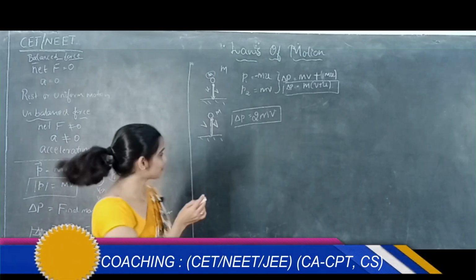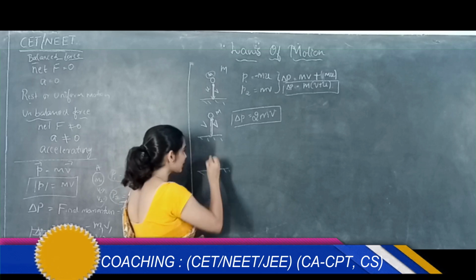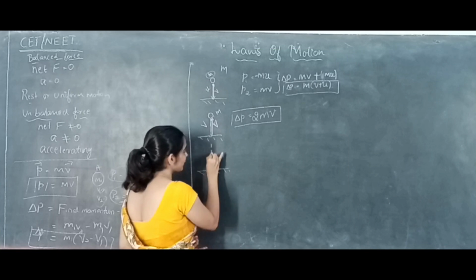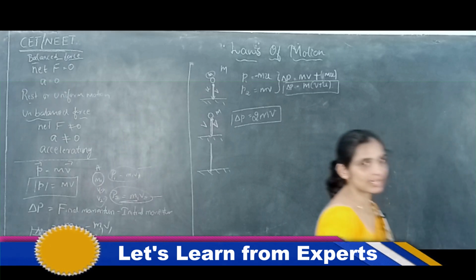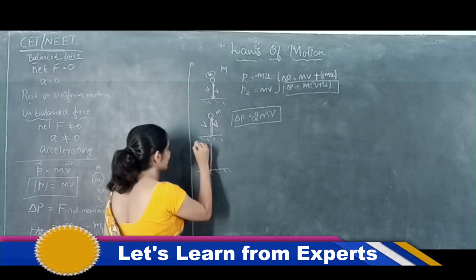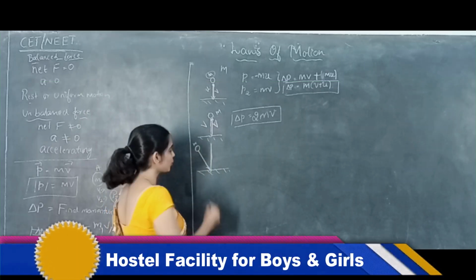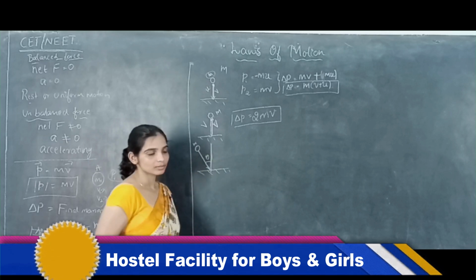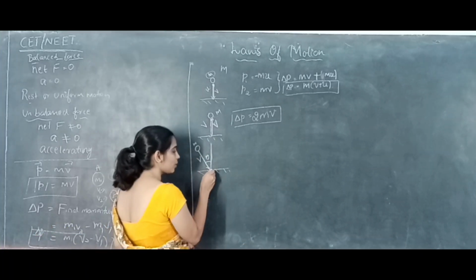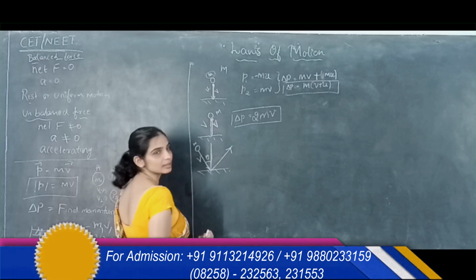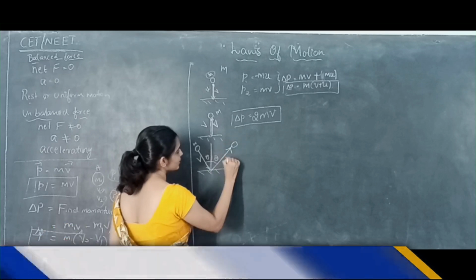Now this ball is dropped on the ground with some angle. This is the normal, correct? This is the perpendicular line I can consider on the ground. But now my ball is acting this way. This is my ball here of mass m, and this ball is thrown on the surface or ground with an angle theta with the speed v. Okay, and the same ball bounces back with this direction, whereas this angle is also theta. So here is your ball with the same velocity.